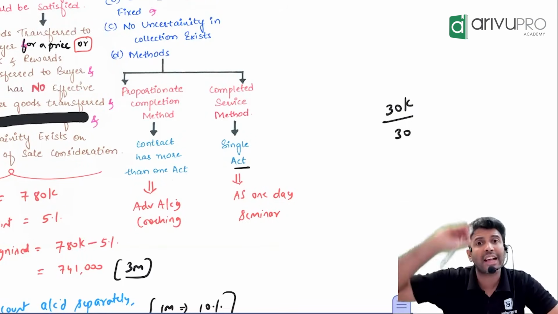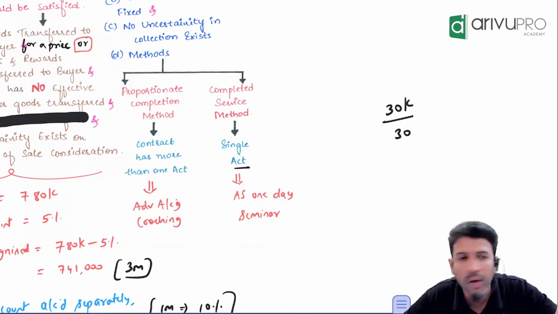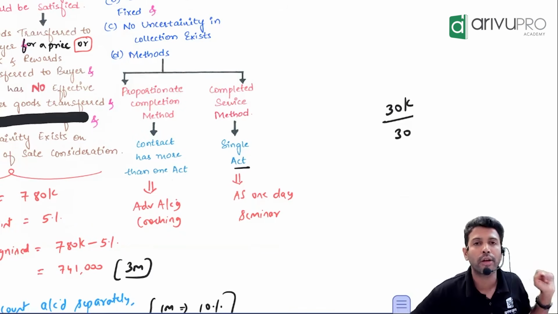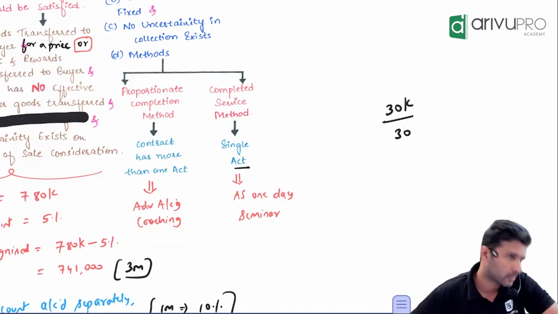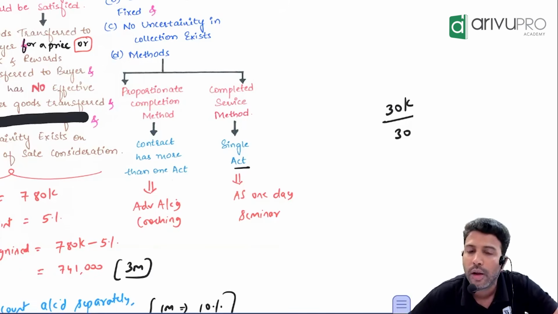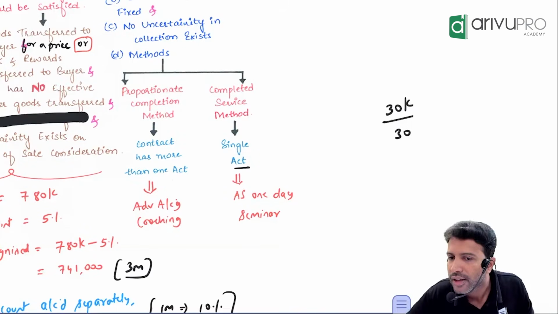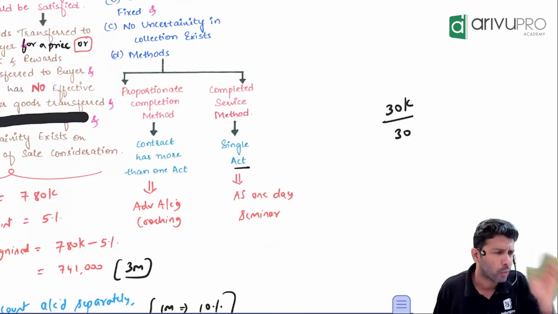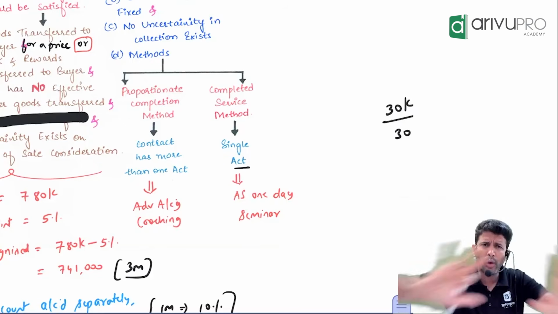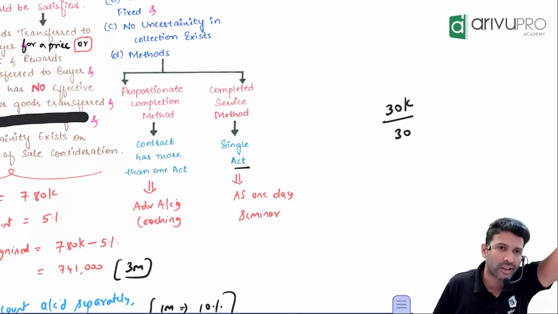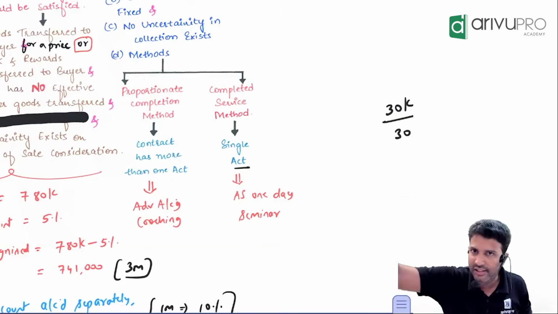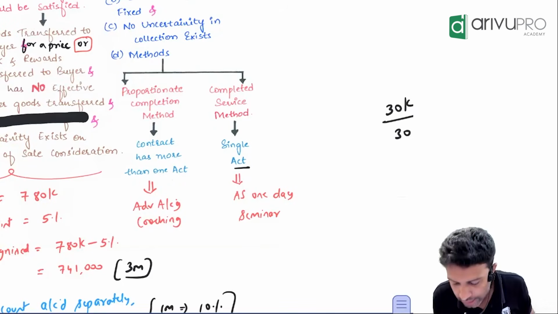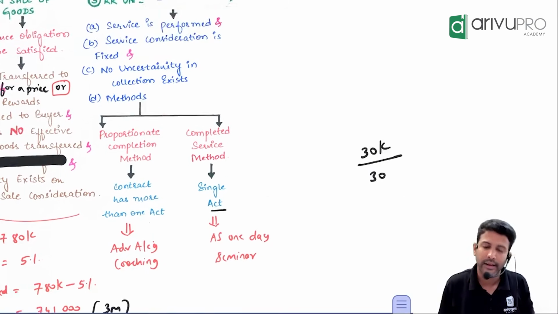Suppose the contract has only one act. Like, let's say I called you for a 1 day accounting standard seminar. When I call you for a seminar, what is your intention? What is your thought process? I want the summary of all the accounting standards. Now, are there many acts or only one act? Only one act. When I conduct the seminar only, I can book the revenue because it has only one act. That's a distinction.